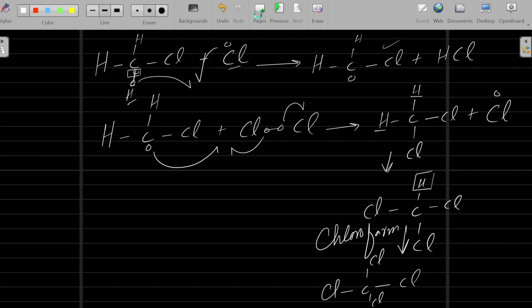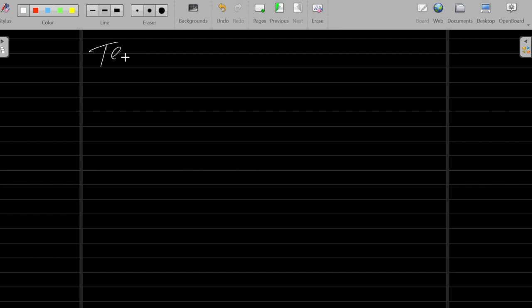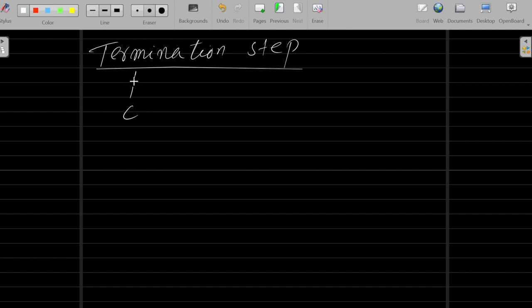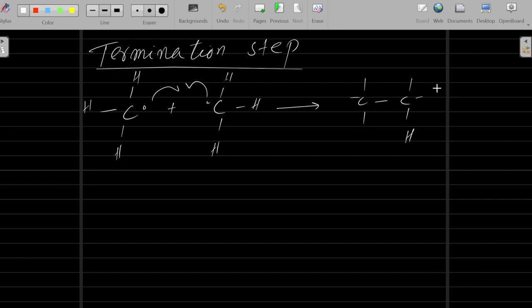So what is the last step for this reaction? It is the termination step. Termination step. Okay, how does this reaction terminate? Active reactive species react together. For example, during that reaction we got this radical, we also got this radical. Okay, when the radicals combine together, for example this and this, they will combine together, and you will get this CH3, then this, you will get this ethane.